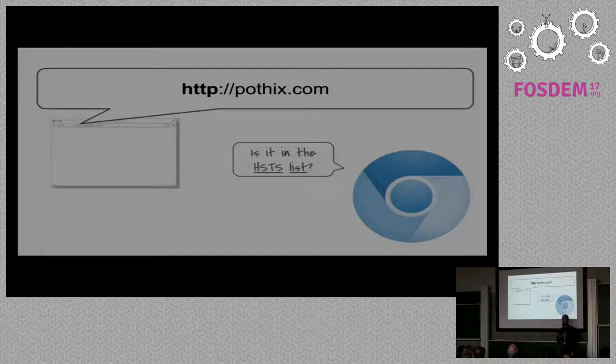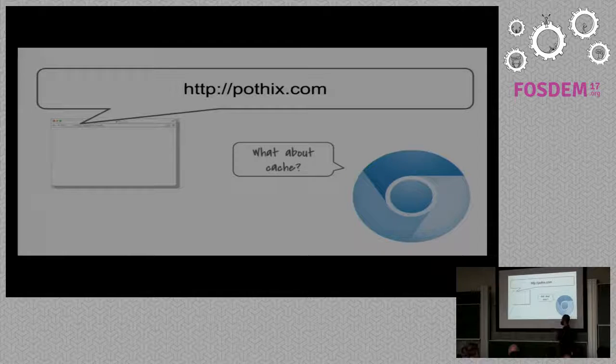Is it in the HSTS list? By HSTS, I mean strict transport security. Chromium has a hard-coded list of websites that can be accessed via HTTPS first. So it will check if your URL is present on this list, and every server can send a strict transport security header, so it will be included there. It's dynamic. There are a lot of links here, including a link for Chromium if you want to look at it. In this case, we'll continue with HTTP for a while.